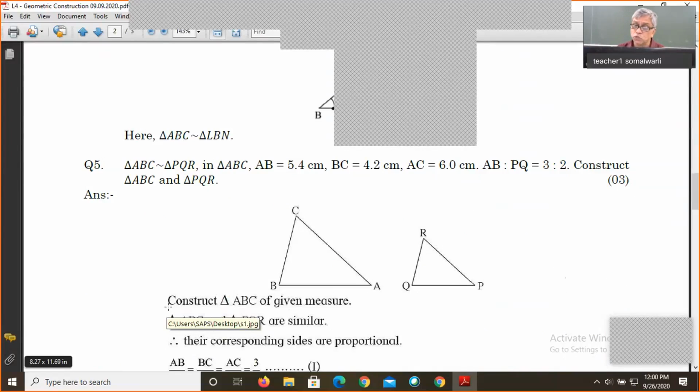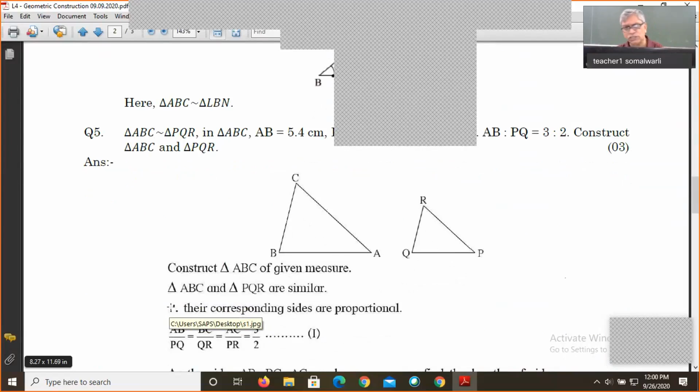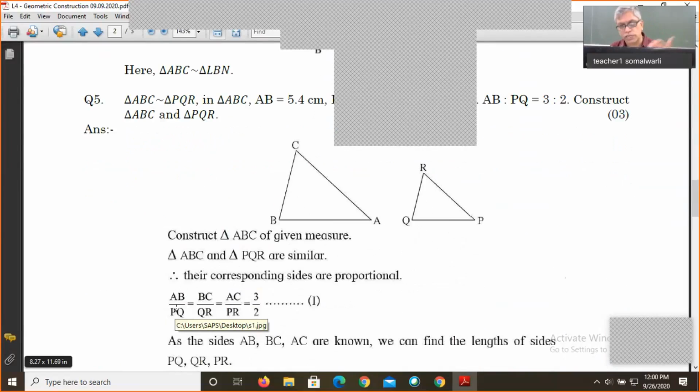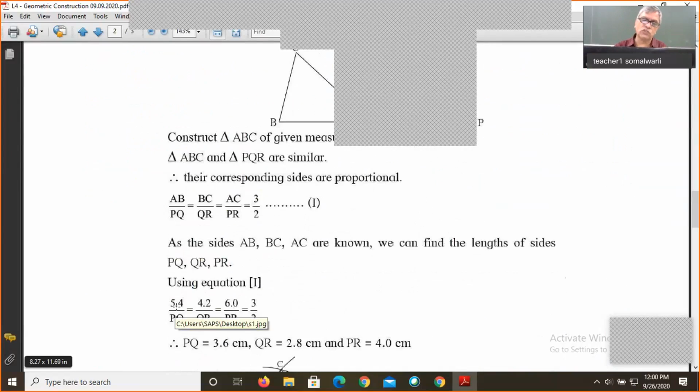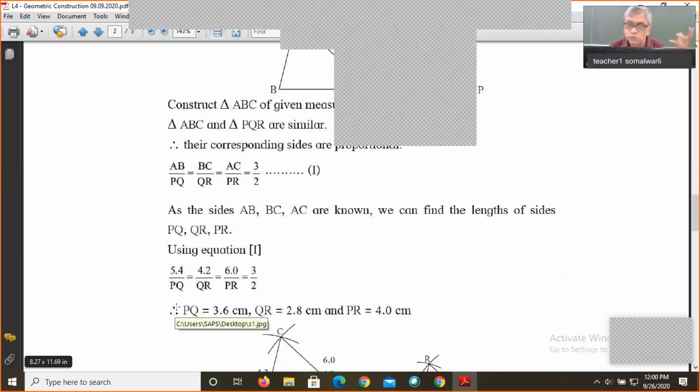Of course, this construction depends totally on theory, that is, the properties of similar triangles. When the triangles are similar, their sides are in proportion. So we take the sides in proportion: AB upon PQ is equal to BC upon QR is equal to AC upon PR is equal to 3 by 2. As the sides AB, BC, AC are known, we can find the lengths of PQ, QR and PR by using the theory part, that when 2 triangles are similar, their sides are in proportion.